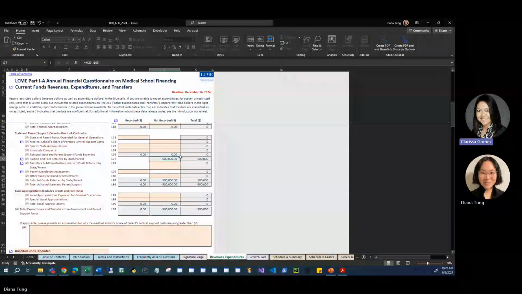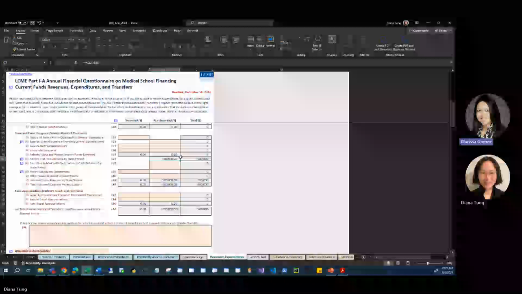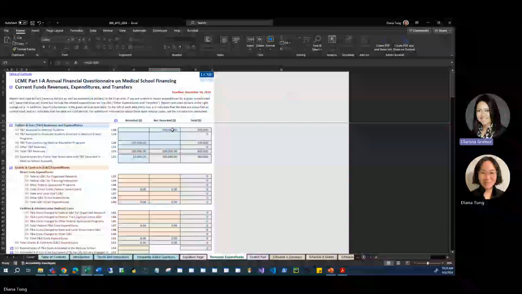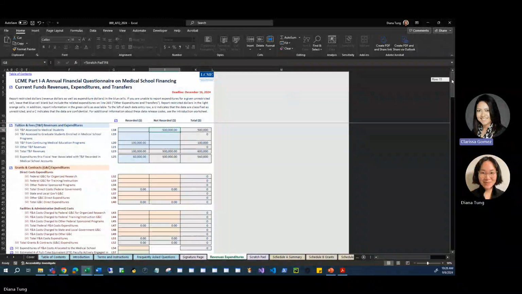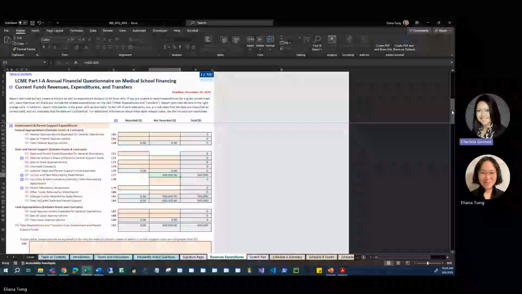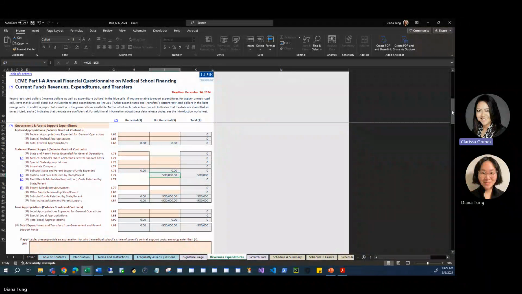If you recall, this is the amount that we entered in the tuition and fees section above in this worksheet. Line 77 shows the money that the parent is receiving, which are the tuition revenues that the medical school generated. The piece of information that this line can capture is that the full amount may not necessarily go back to the medical school. So, this marks the end of the data entry sheet demonstration. We will now return to the table of contents of the AFQ workbook.